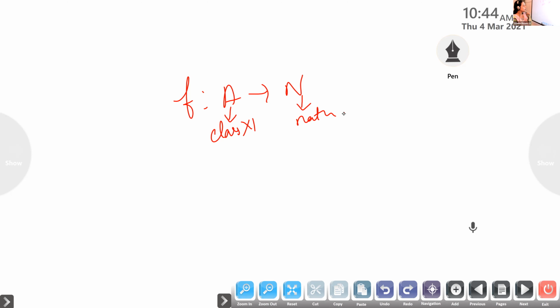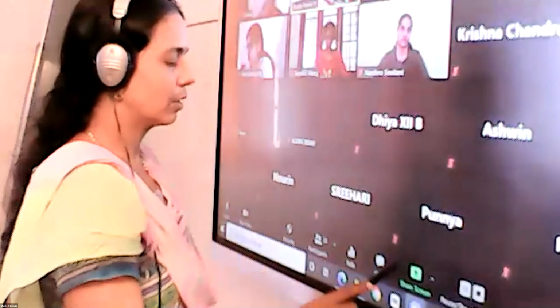What about onto? No. Why? N is an infinite set. Natural numbers are an infinite set. Only for the first 50 numbers can we find the pre-image. For the other numbers there is no pre-image, so it is not onto. Is it okay? So whether a function is 1-1 and onto depends on the sets we are selecting. We can discuss more about it in the next period. Okay, children. Thank you.